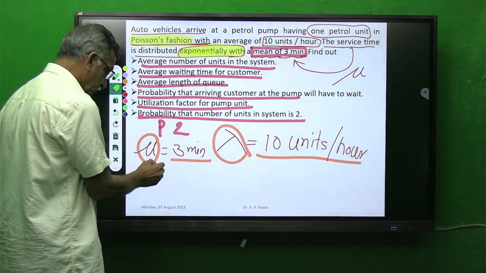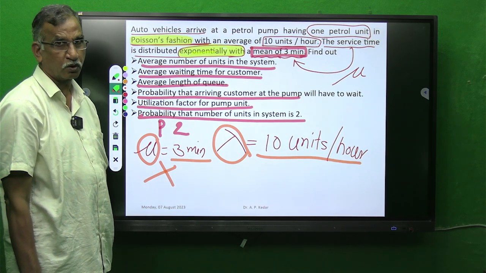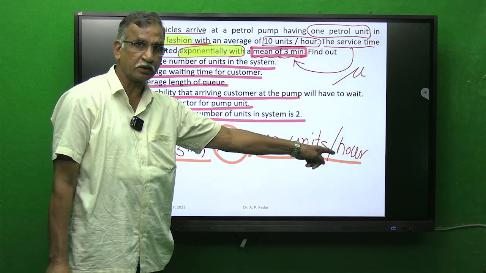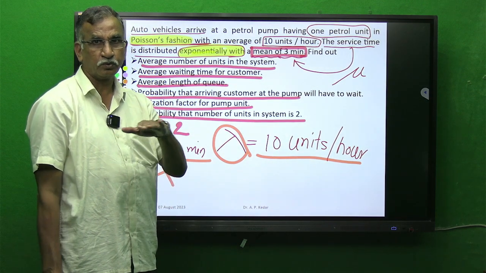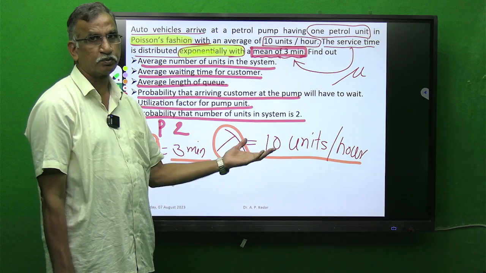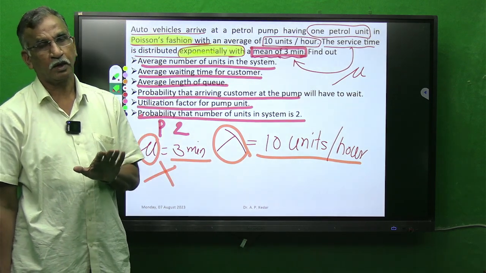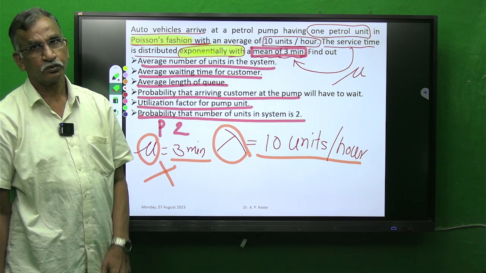Students, this is wrong. Why? Because you are not maintaining the required units, which should be the same. I said that you have to bring lambda and mu to the same platform for units.